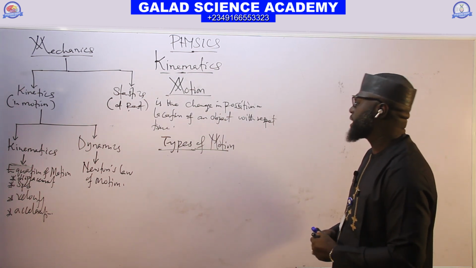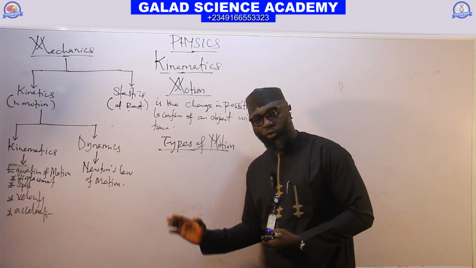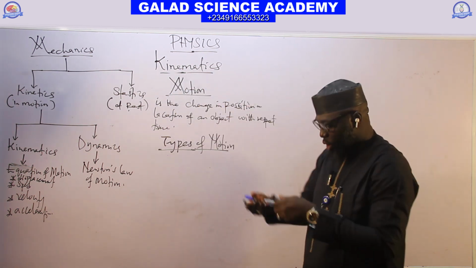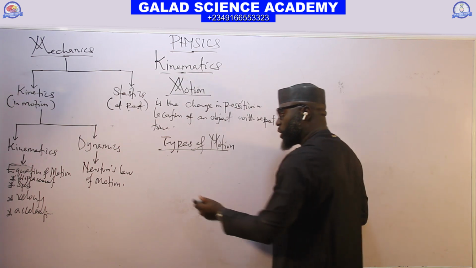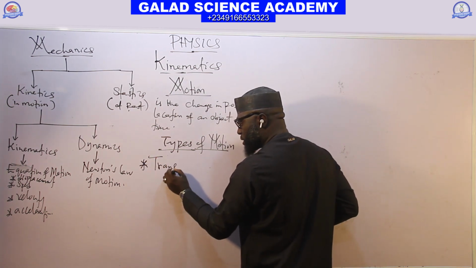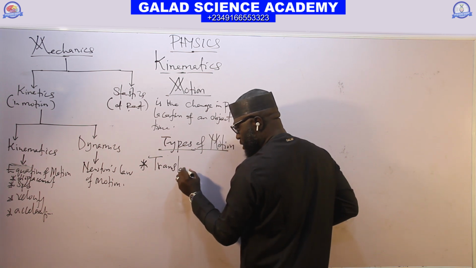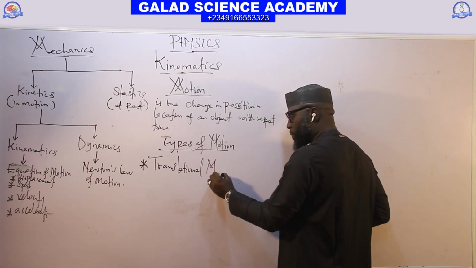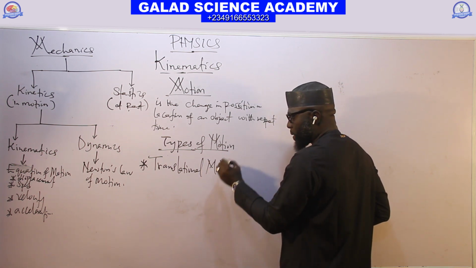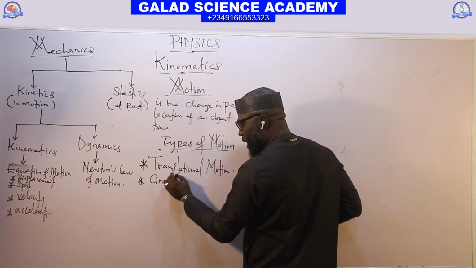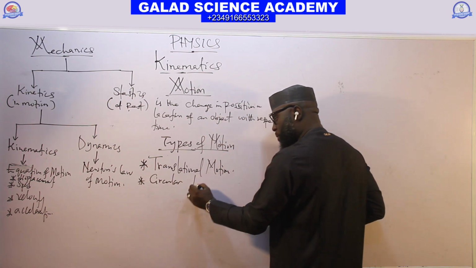In this class, we are going to look at the six types of motion, which include number 1, general motion. Number 2, we have circular motion.